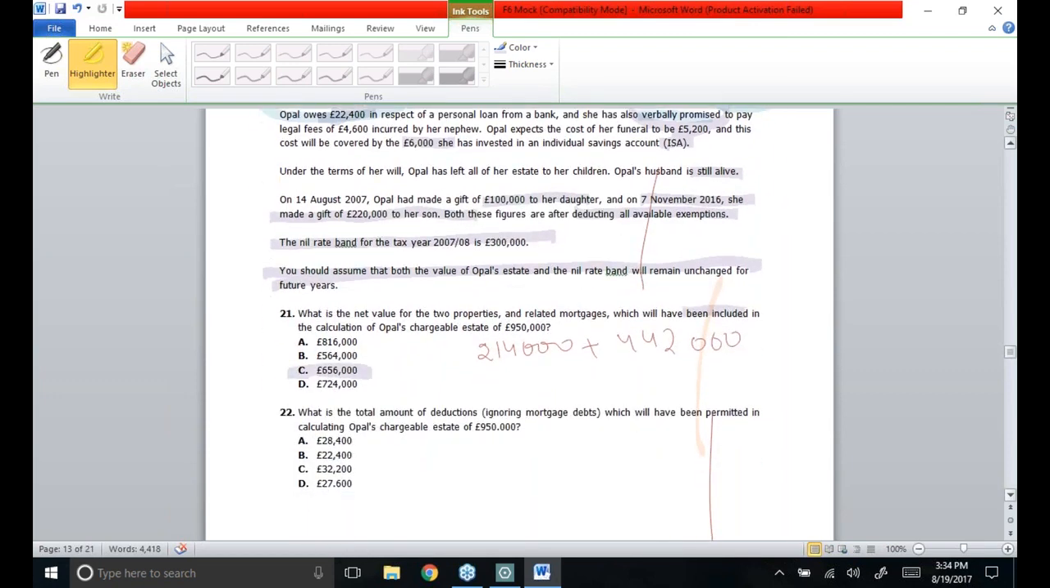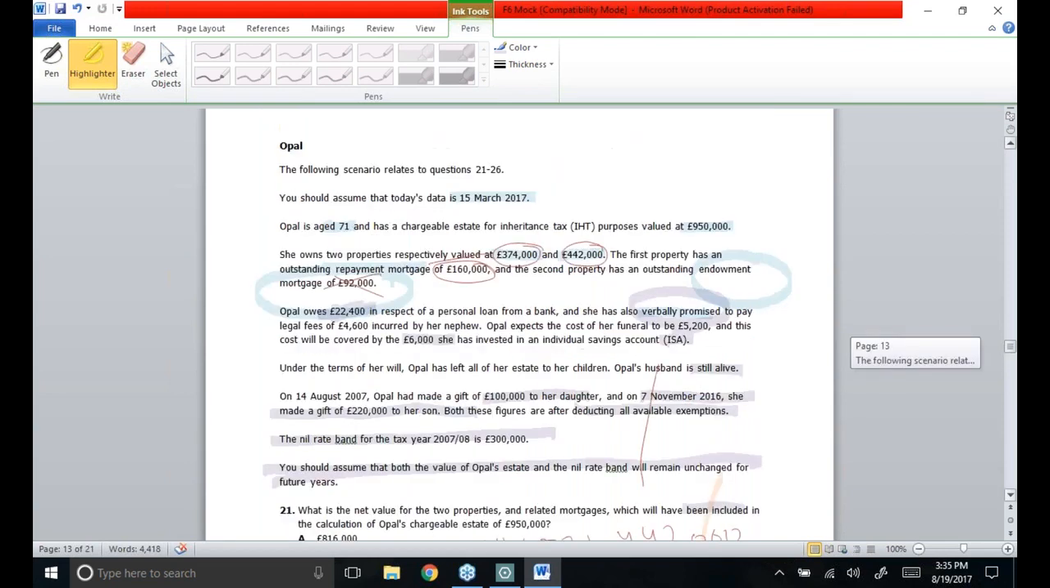Then comes the 22nd MCQ. What is the total amount of deductions, ignoring mortgage debt, which will have been permitted in calculating Opal's chargeable estate of 950,000? I'm going to repeat the question. What is the total amount of deductions? They're just asking about the deductions figure, which will have been permitted to be deducted from Opal's chargeable estate, death estate basically.